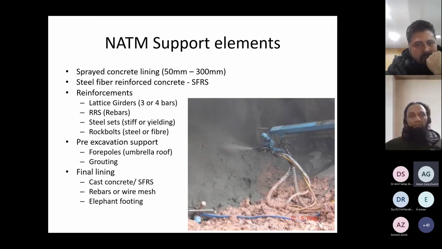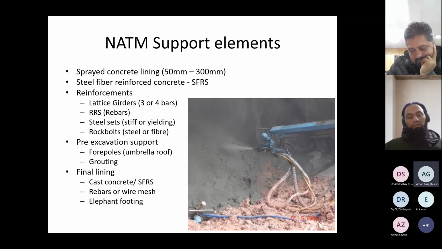Now coming to the support elements, what are the support elements we normally consider? Most common is the sprayed concrete lining. It can be of varying thickness, 50 to 300 mm, or it can be steel fiber reinforced concrete (SFRS). For difficult ground conditions, we have to go for SFRS, obviously for very poor and very high squeezing ground conditions. And we go for reinforcements when the shotcrete thickness is high and the ground is not able to be stabilized with the shotcrete only.